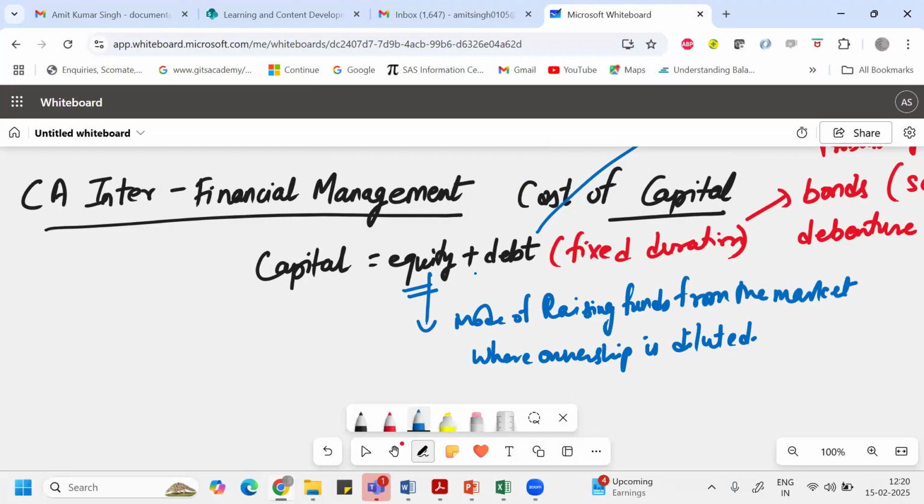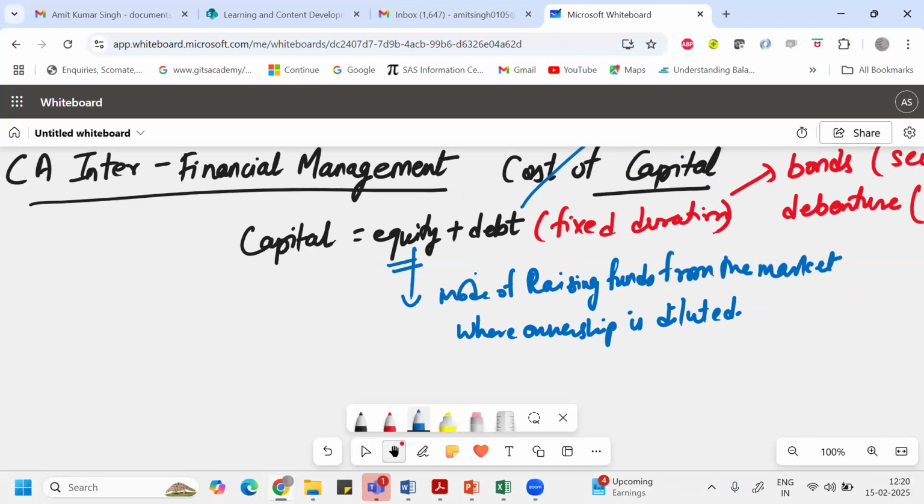Okay, the other way, when you borrow money that you will pay back in the future with an obligation of interest, then that way of raising fund is called debt. Equity is the other form of raising fund from the market where ownership is diluted, where you are making others part of your organization. Okay, so remember this part.